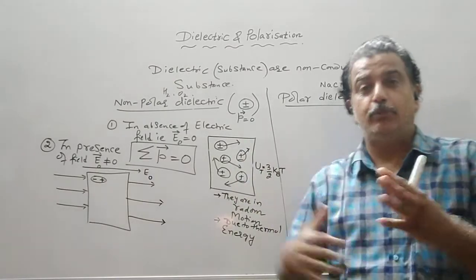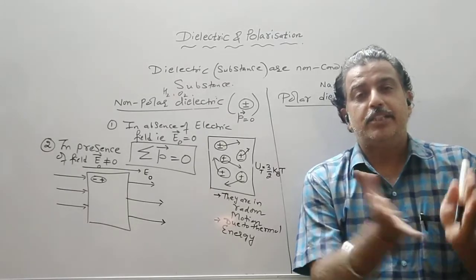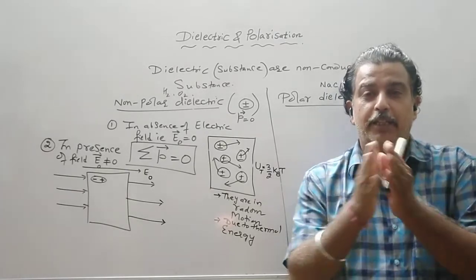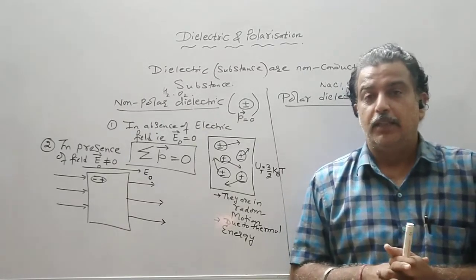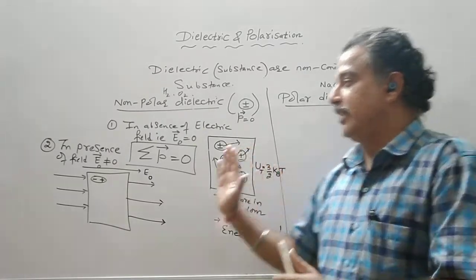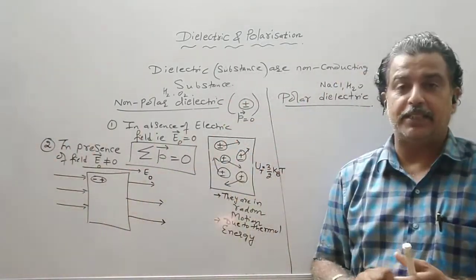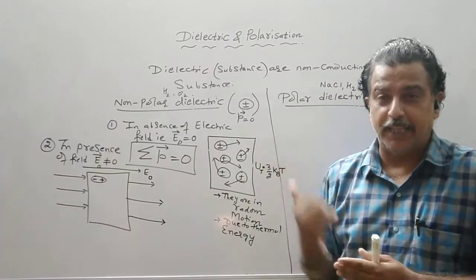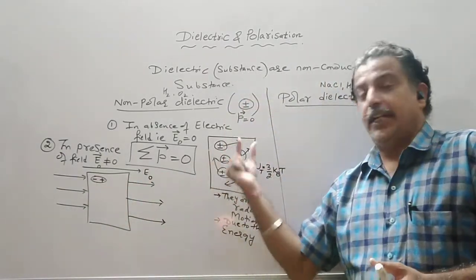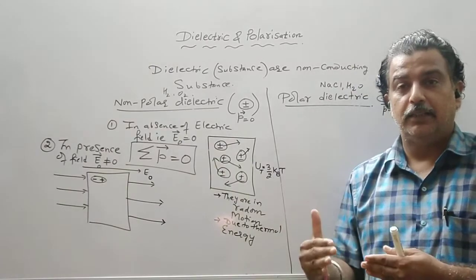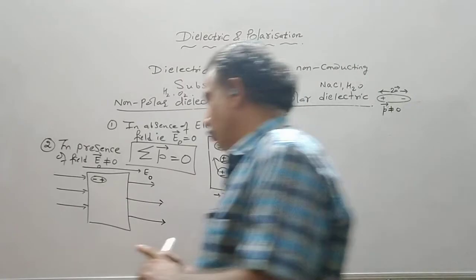Now in a conductor, redistribution of the charges takes place. Similarly, instead of redistribution, here the separation of the centers of positive and negative charge takes place. The center of the negative charge will be separated towards one side and the center of positive charge towards the other side. If this molecule's positive and negative charge is separated, its effect comes on a nearby or neighboring molecule.